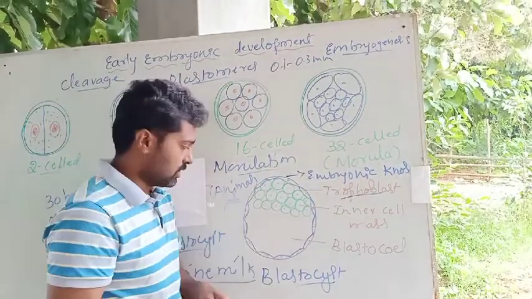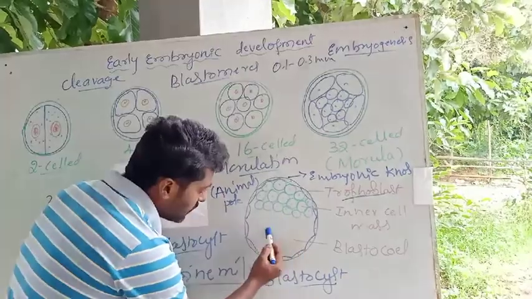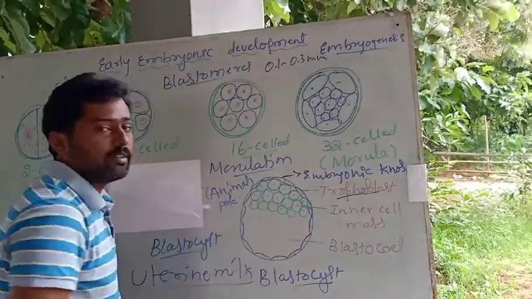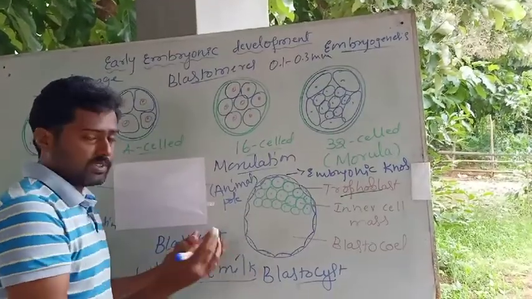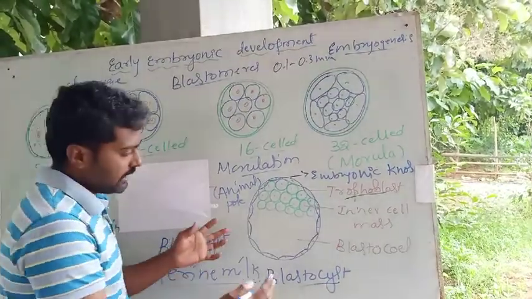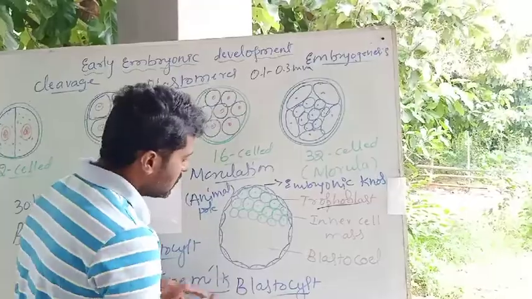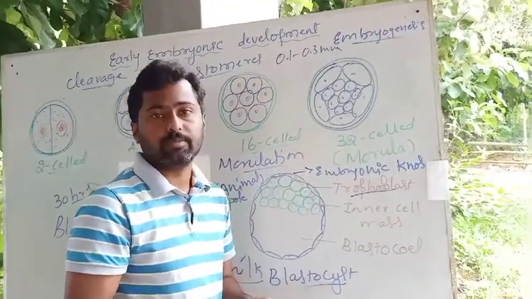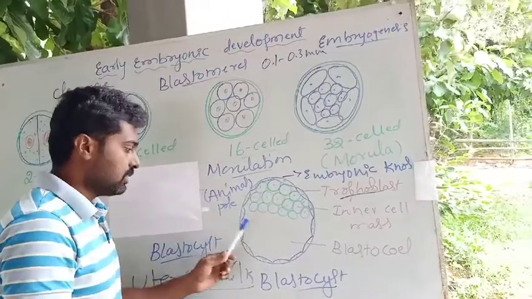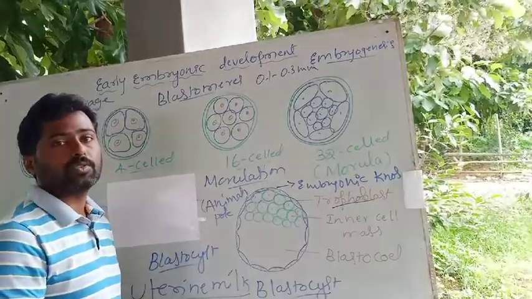The cells are arranged at one end of the blastocyst, leaving a cavity here. You can observe here, leaving a cavity, and it is filled with fluid. That is nothing but the uterine milk and the secretions of the endometrium of the uterus. They enter inside the blastocyst, leaving a cavity, and that cavity is what we call blastocele. Okay, blastocele is nothing but the cavity found in the blastocyst.